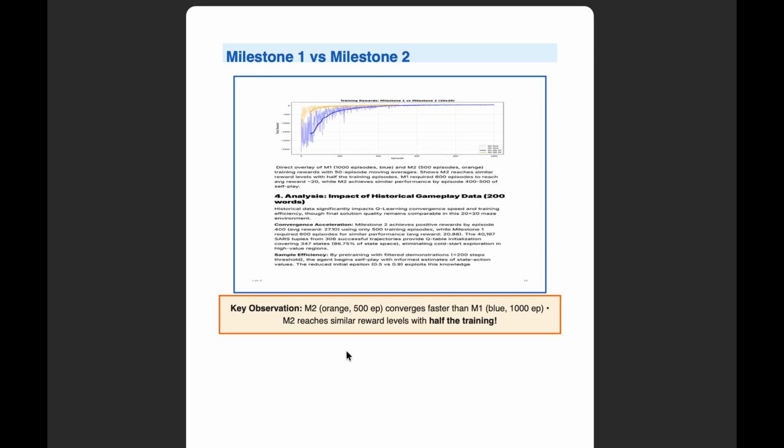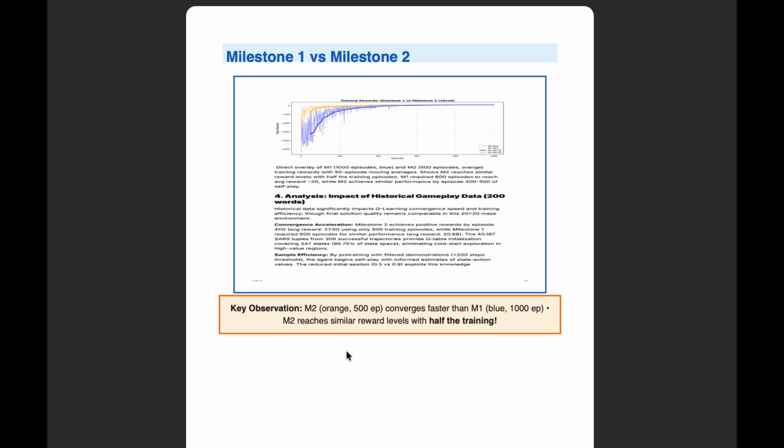Now, let's directly compare milestone 1 and milestone 2. The overlay is really revealing. The blue line represents milestone 1 running for a full 1000 episodes, and the orange line is milestone 2 with only 500 episodes. The key observation here is milestone 2's learning curve is much steeper. It converges faster and reaches similar reward levels with half the training.